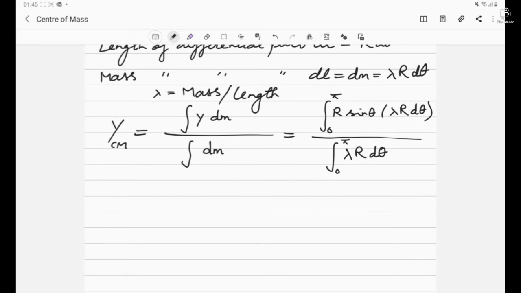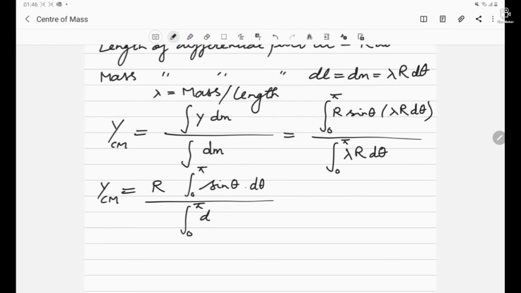So lambda, both in the numerator and denominator, will cancel out, and r square in the numerator and r in the denominator, so r is left in the numerator only. The center of mass y is r, and let's integrate here. So d theta in the numerator we have to integrate, and in the denominator we have to integrate d theta.